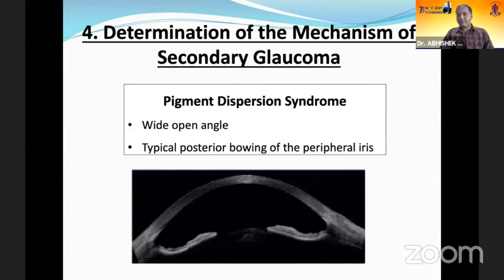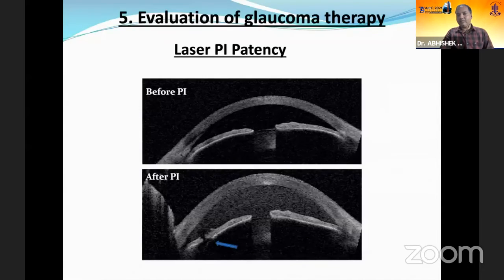It can also help in determining the mechanism of some of the secondary glaucomas like pigment dispersion syndrome, where it can show the typical posterior bowing of the iris with a wide open angle. One of the uses of OCT is evaluation of glaucoma therapy, the laser therapy as well as the surgical therapy. After the laser peripheral iridotomy, with the patent iridotomy in place, we can see the deepening of the angle as compared to that before the peripheral iridotomy.